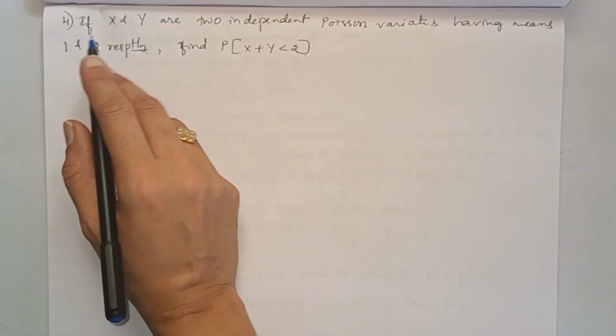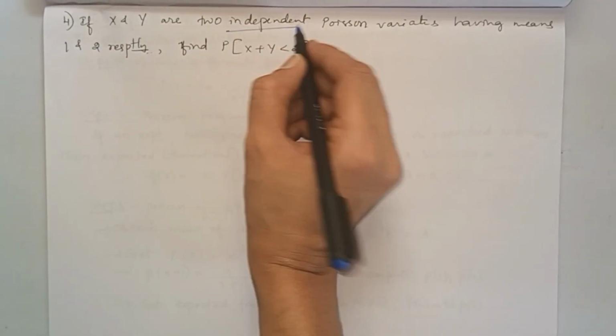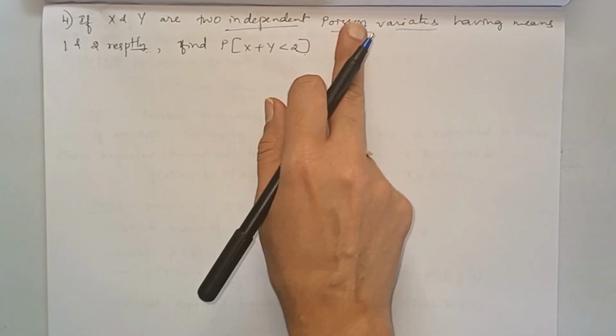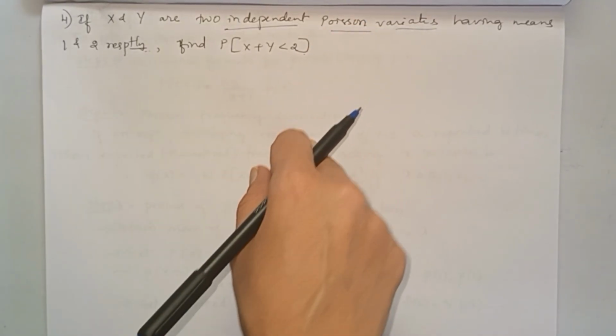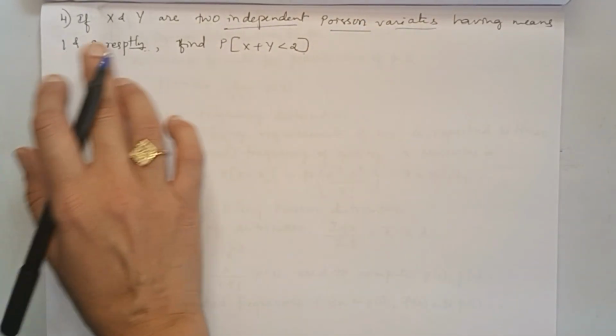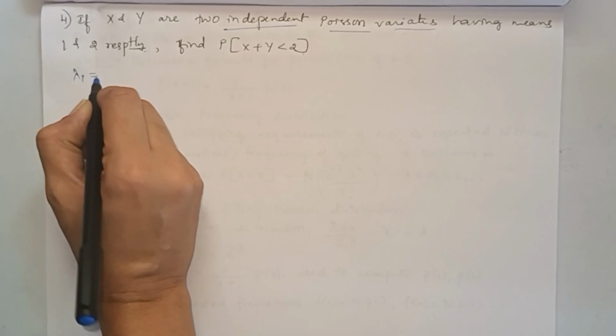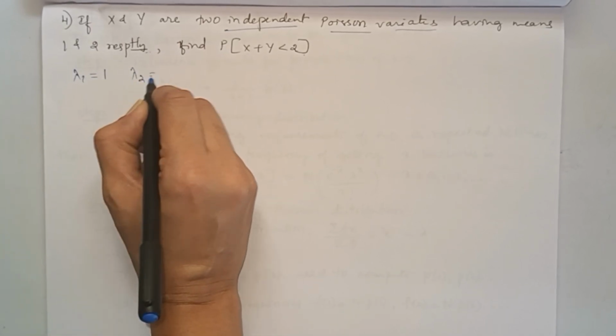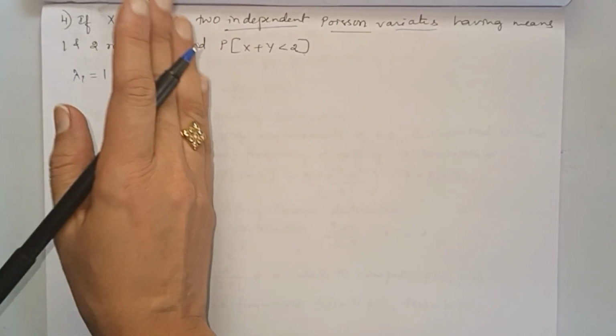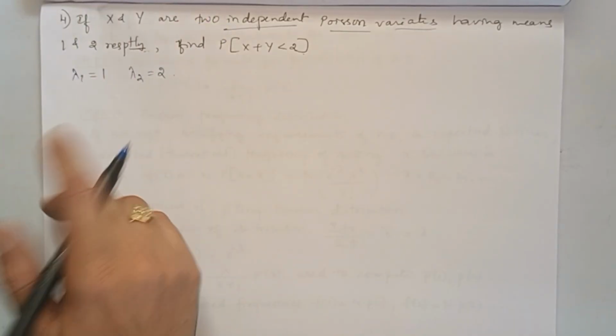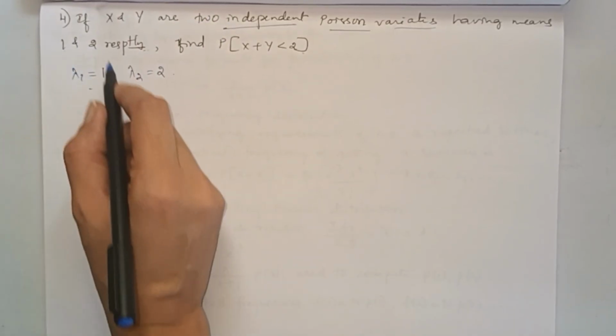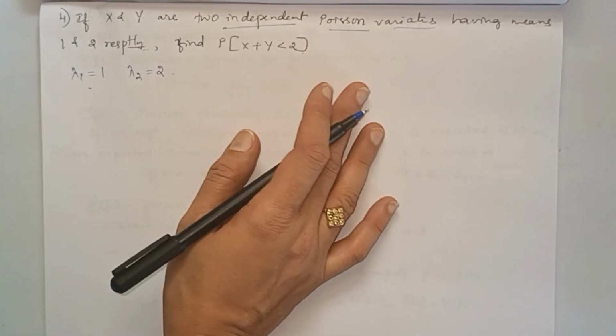Next problem: if x and y are two independent Poisson variates having means 1 and 2 respectively. You have to make use of the additive property. So lambda 1 equal to 1 and lambda 2 equal to 2, because for a Poisson distribution mean equals lambda. That's why I have taken lambda 1 as 1 and lambda 2 as 2.